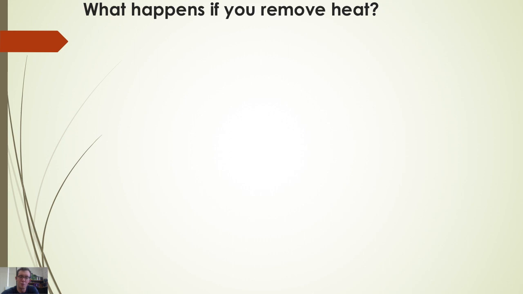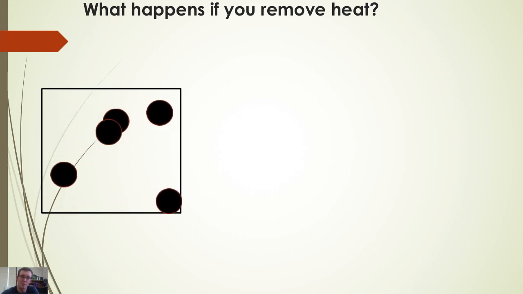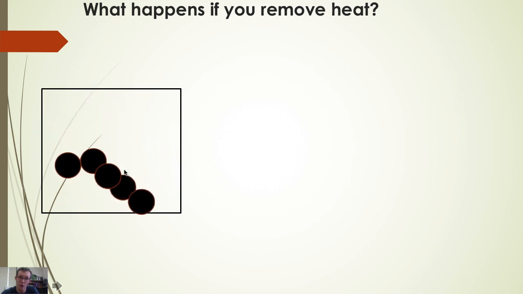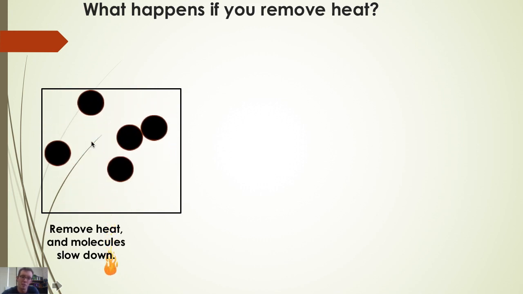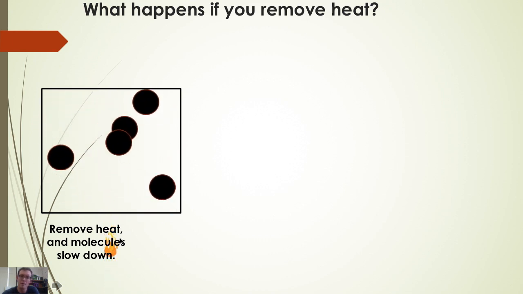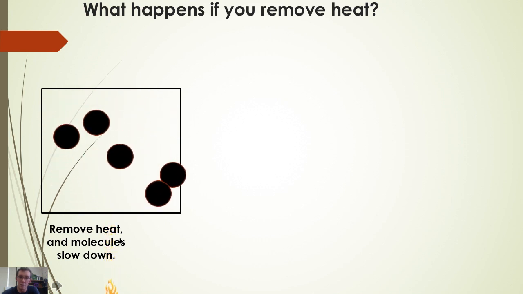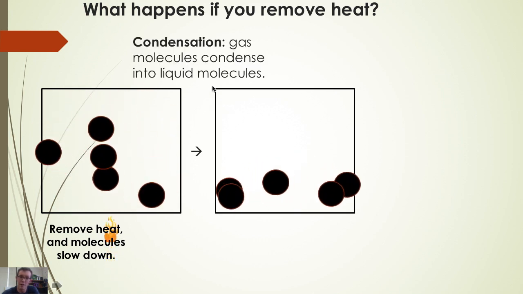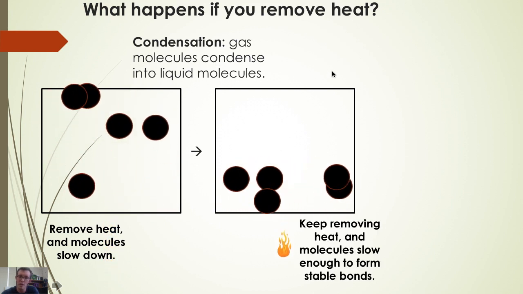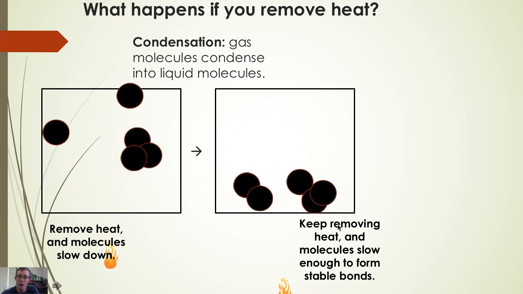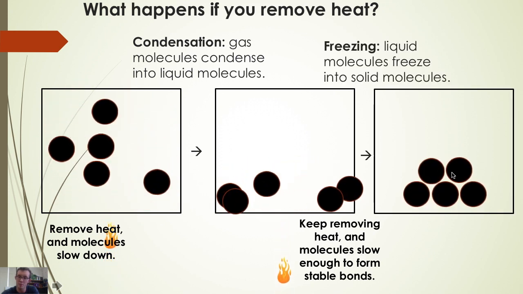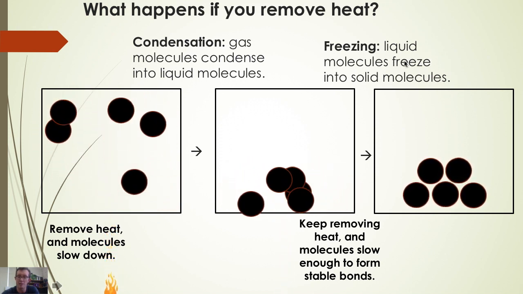Now, what's interesting is if you remove heat from a substance, the opposite process will occur. For instance, if we have our gas particles that are highly energized and moving very quickly, but we start removing heat from the particles, they will slow down. And as they slow down, they're able to start sticking together, and they will condense back into liquid molecules. And if we continue to remove heat, eventually the particles will slow down enough that they can form stable bonds with each other, and they'll freeze back into solid particles.